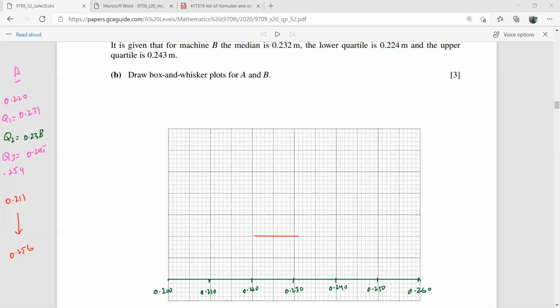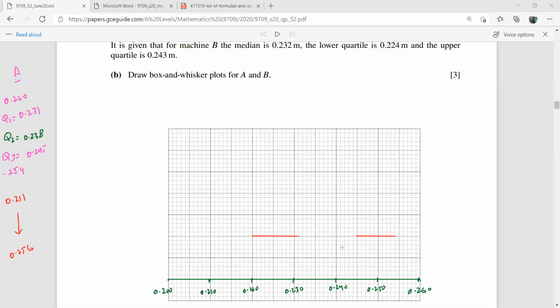So I go up to this. This is my first whisker. Then the upper quartile is at 0.245, and this ends at 0.254.